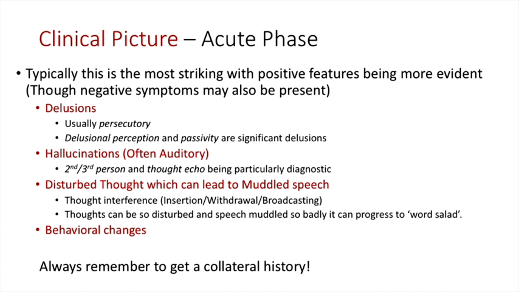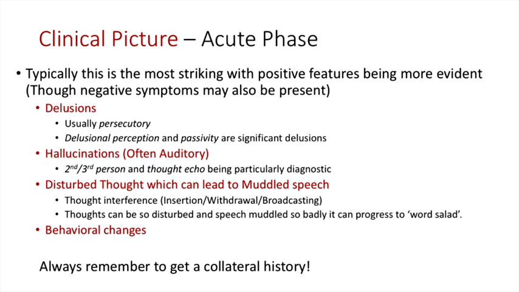Disturbed thought, which can lead to muddled speech. So thought interference, this is where we talk about insertion, withdrawal and broadcasting of thought. So thought insertion is that you feel that other people are putting in thoughts, that your thoughts are not your own. Withdrawal is you feel that people are taking out thoughts. You're thinking about something and all of a sudden these thoughts have gone out of your head. And thought broadcasting is feeling that either certain people or everyone can hear everything that you're thinking.